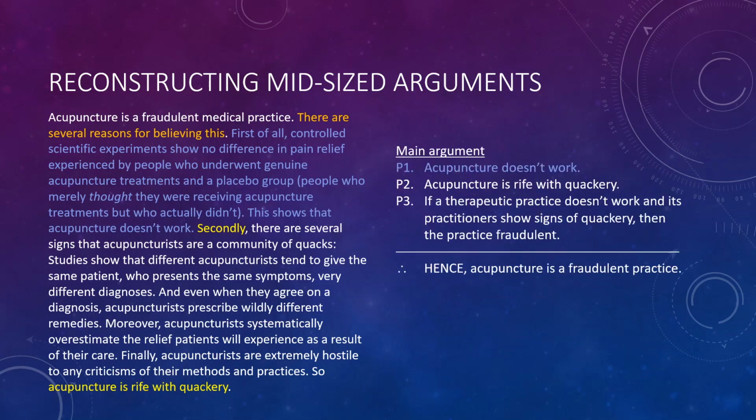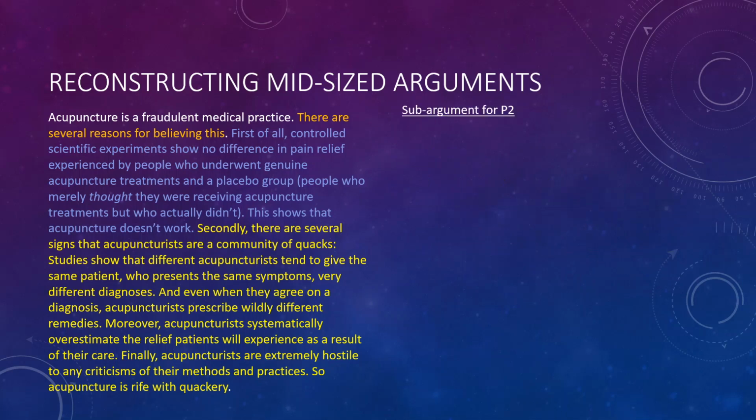Let's take a look. Here we are back at the main argument again. Let's take a look at the second half of this passage. There are several signs that acupuncturists are a community of quacks, and the author presents several of them with the conclusion that acupuncture is rife with quackery. All of that is an argument in favor of premise two. So let's try to reconstruct that argument. So, a sub-argument for premise two. The conclusion is acupuncture is rife with quackery.